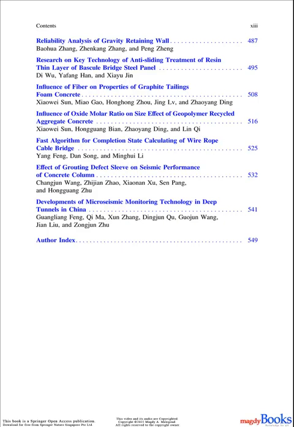49. Effect of grouting defect sleeve on seismic performance of concrete column. Changjun Wang, Zhuzhen Zhao, Xiaonan Shu, Sen Peng, and Hongguang Zhu. 50. Developments of microseismic monitoring technology in deep tunnels in China. Guangliang Feng, Qi Ma, Xuanzhang, Dingjun Ku, Gojun Wang, Jian Lu, and Zongjun Zhu. Author Index.